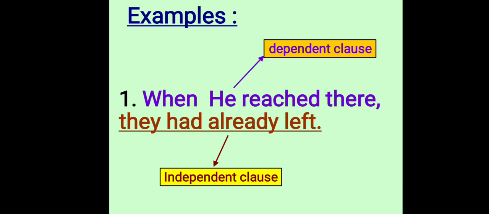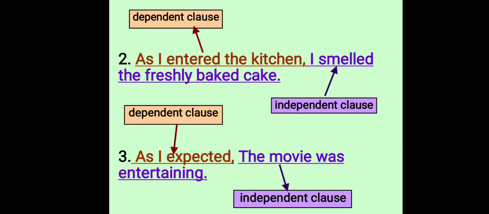When he reached there is the dependent clause. You can say this is the subordinate clause, and they had already left is the main clause. So in this sentence there are two clauses, dependent clause and independent clause. So this is an example of a complex sentence. Let us try to understand this with more examples.